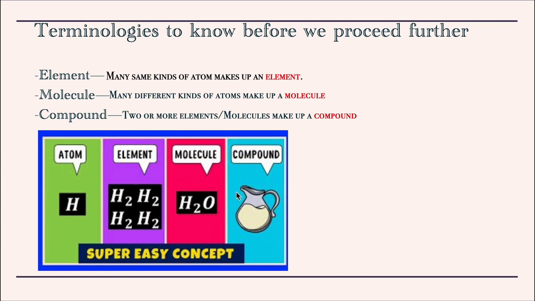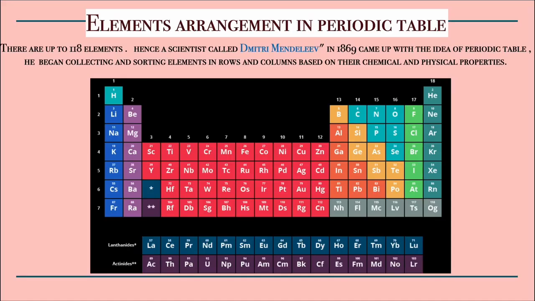For example, H2O is one molecule of water. If you take a jar of water, that would be a compound because it has got millions and trillions of H2O molecules in it. Moving on to the next slide.